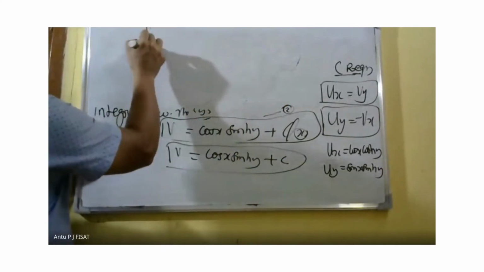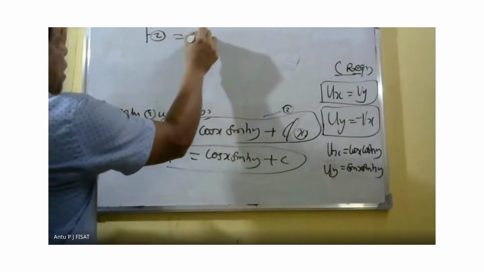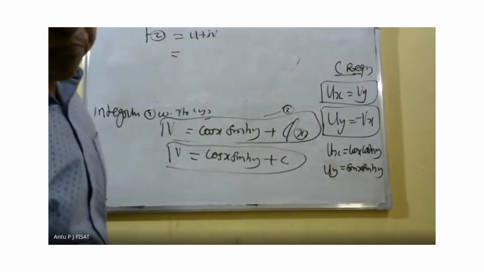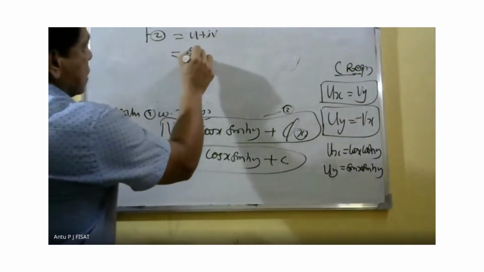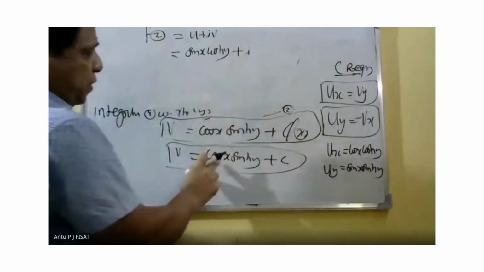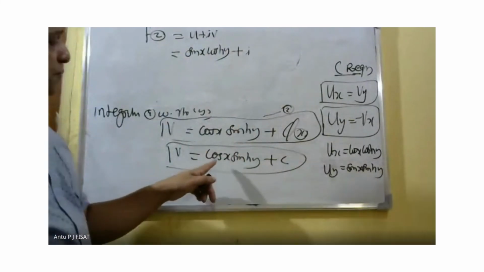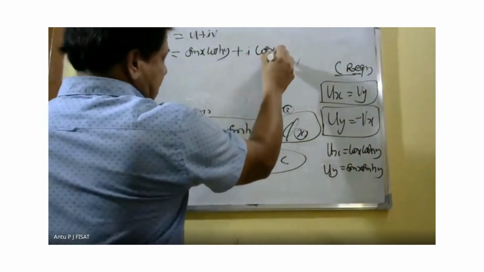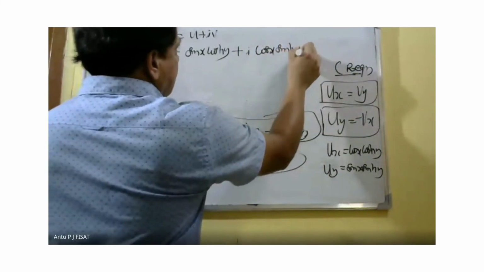f of z is equal to u plus iv. Here u is equal to sin x cos hy, plus v, which is equal to cos x sin hy plus c.